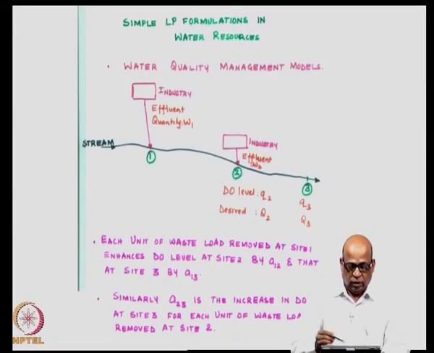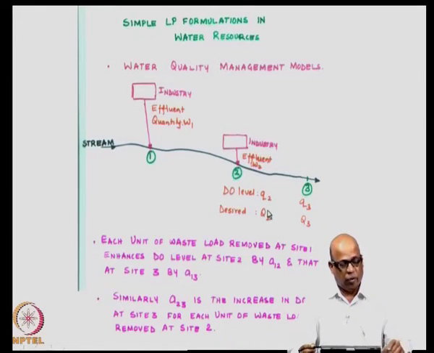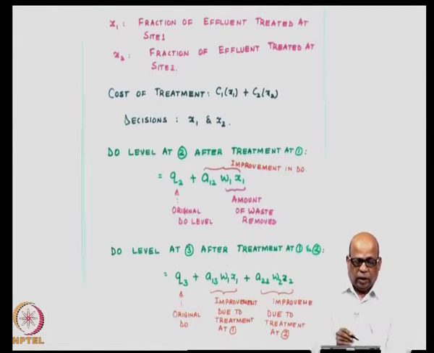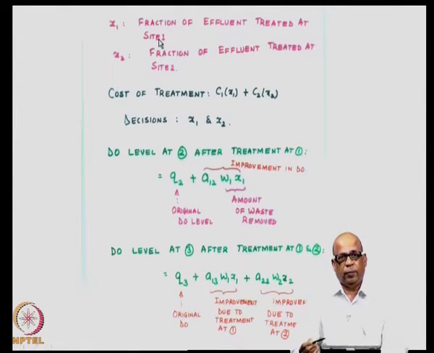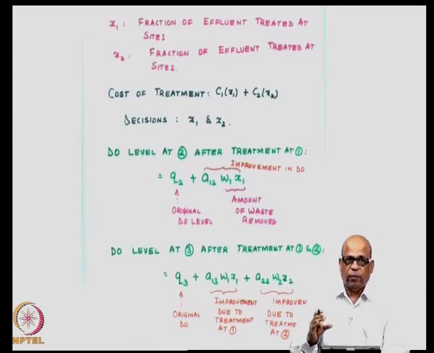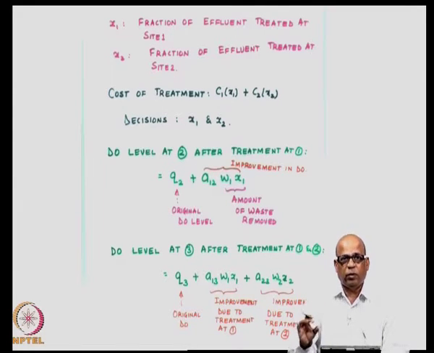What is the condition? That we want to provide the treatment such that the desired oxygen level Q2 is attained at this location. So, how do we write this? Let us say that x1 is the fraction of effluent removed at site 1, which means W1 was the load coming at site 1, and an x1 fraction has been removed. So, what is the total amount removed? W1 into x1. If you remove 10%, it will be 10% of W1 and so on.